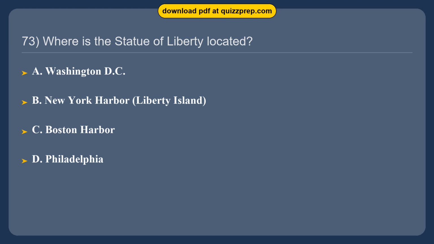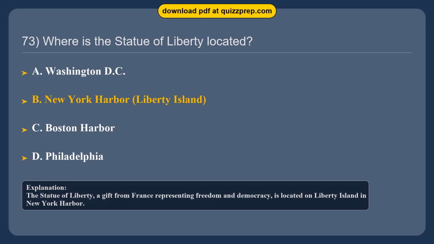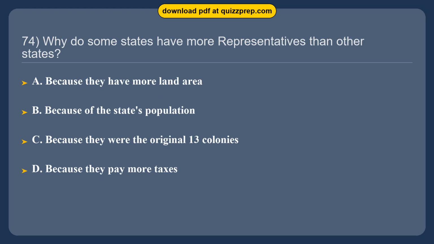Question 73. Where is the Statue of Liberty located? Option A, Washington, D.C. Option B, New York Harbor, Liberty Island. Option C, Boston Harbor. Option D, Philadelphia. The correct answer is option B, New York Harbor, Liberty Island. The Statue of Liberty, a gift from France representing freedom and democracy, is located on Liberty Island in New York Harbor.